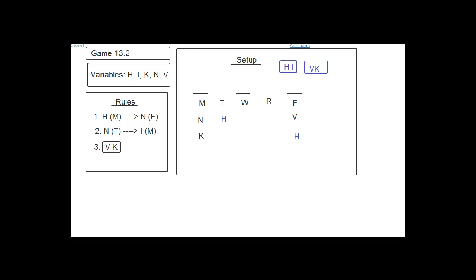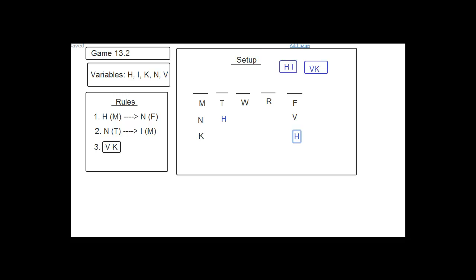Let's check really quickly whether H can go on Wednesday. So if H went on Wednesday, then I would go on Thursday. The VK block would have to go here on Monday and Tuesday. So it'd be H, I, VK, N. Does that check out? There's no problem with the HI. There's no problem with the VK. And then the N would go here.